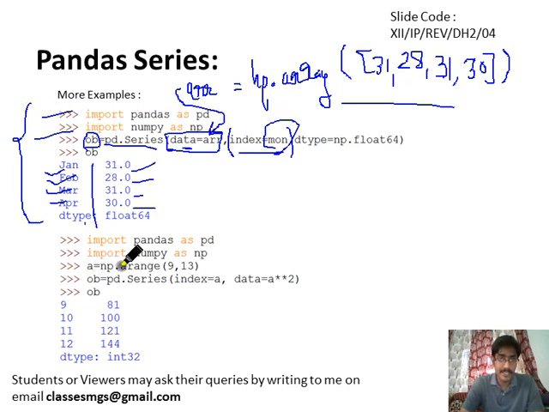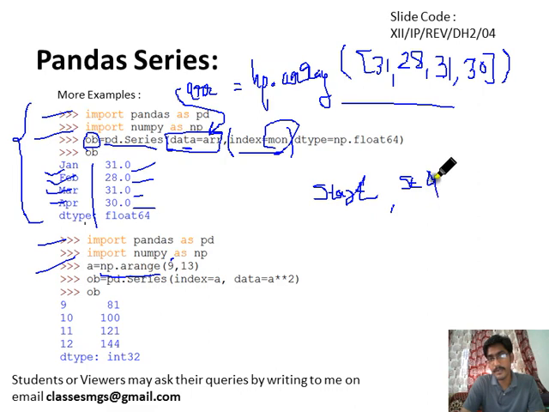Okay, another example is like that. Import pandas is common, import numpy is common. You know the np.arange method. The arange method takes 3 arguments. First is start, starting with 9. Second argument is stop, and third argument is step.